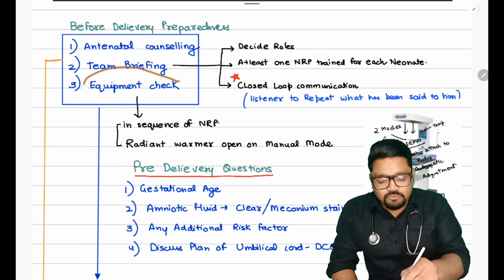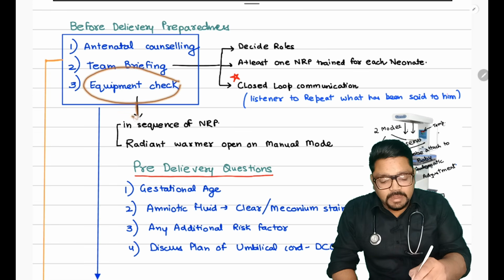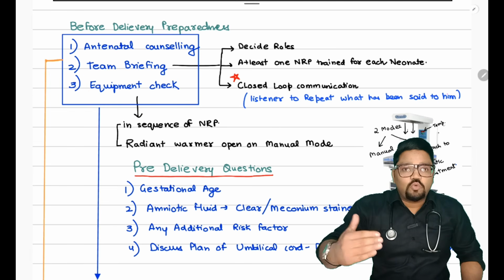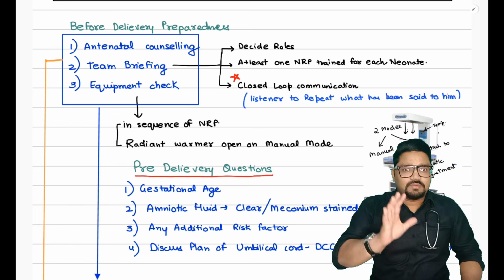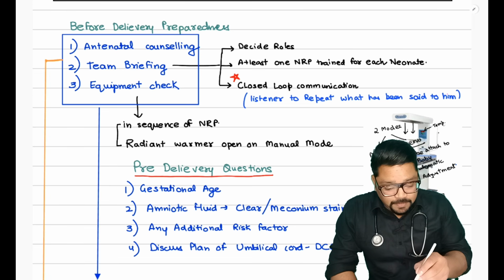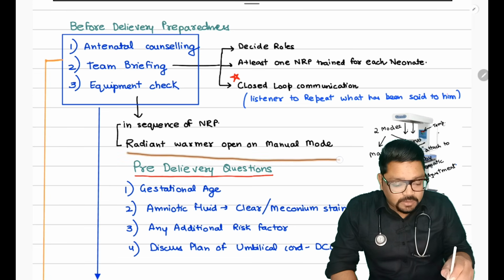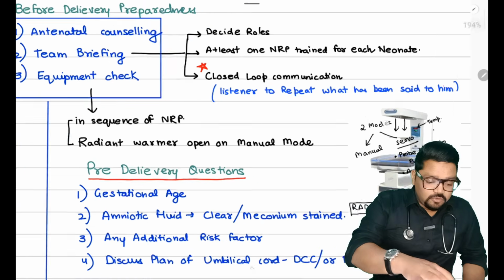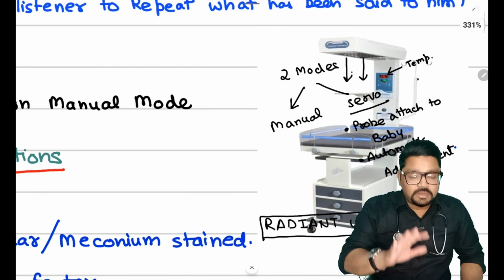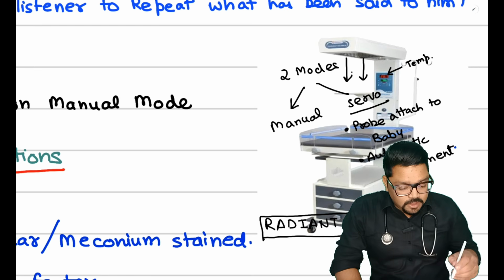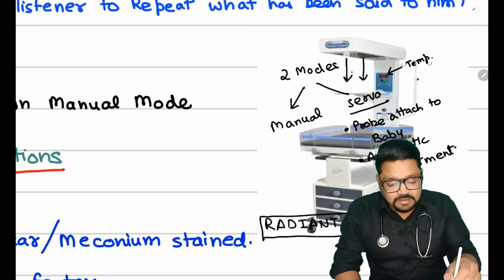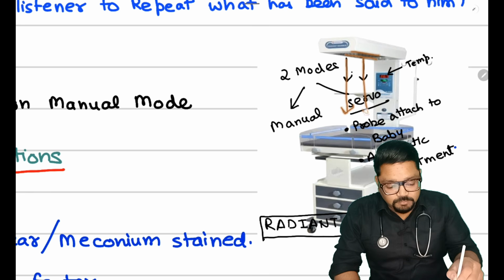So equipment should be checked in order of the NRP. Whatever we are going to do in the NRP, we should check the equipment in the same order as it is being advised. Now, one thing is the radiant warmer on manual mode. What is this? All of you must have seen this warmer in an ICU or in your newborn care corner in the delivery room. This is a radiant warmer. There is a heating filament above and radiant heat comes downward, and the baby is lying here only.